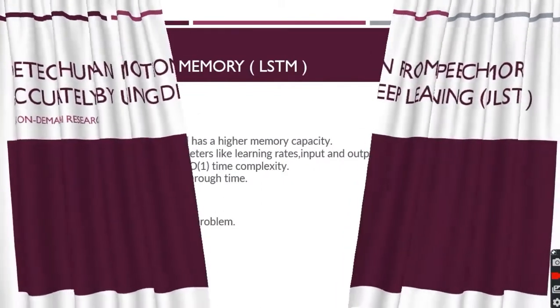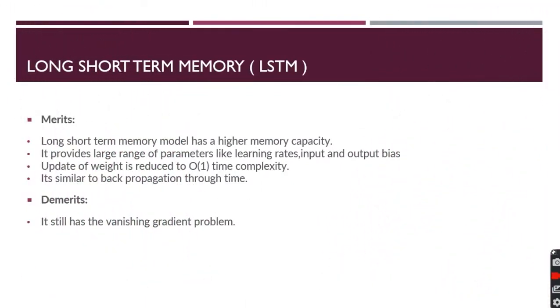So first, before going to ULSTM, we will see the LSTM model, that is long short-term memory. I will not discuss it thoroughly, because I hope that when you are going through this deep learning part, this ULSTM and all, you already know LSTM. I will just discuss when you can use LSTM and what the merits and demerits of LSTM are. The merit of LSTM is its high memory capacity, because the main disadvantage of RNN is its lower memory capacity, and to increase that memory capacity we use the upgraded version, that is the LSTM.